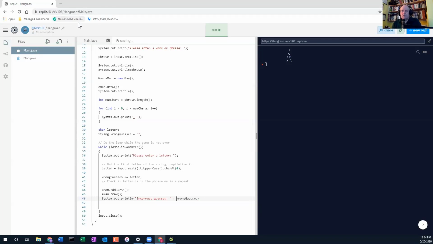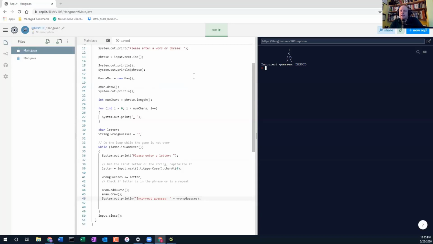And so we can see these are the letters that aren't part of the word. Let's just run it and see what we get when I type in random stuff. So I'll put in the word cat, let's say, enter a letter D. See, it's showing us our incorrect guesses. H, there's no H. S, $, C. And it's keeping track of which letters we've guessed so far that are incorrect. Okay? So I think it's a good place to stop for today, given we're almost out of time.